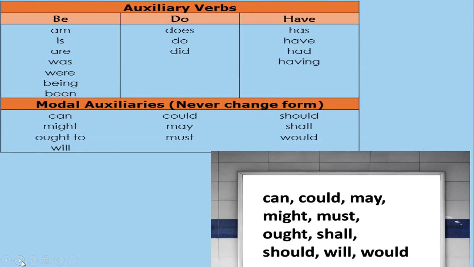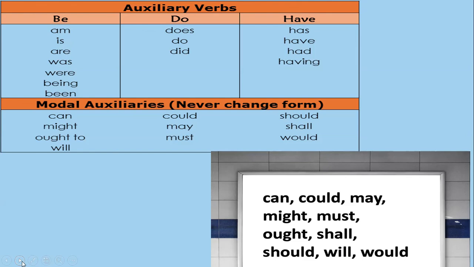If I talk about do, we use do and does in present and did in past. Next is has, have. Has and have we use in present perfect, and had in past perfect. Again, having is the continuous form of verb.